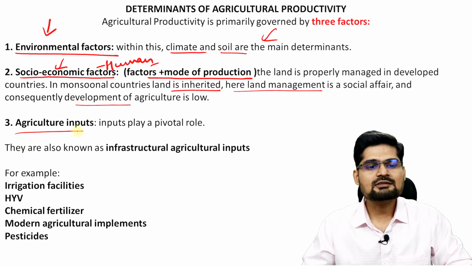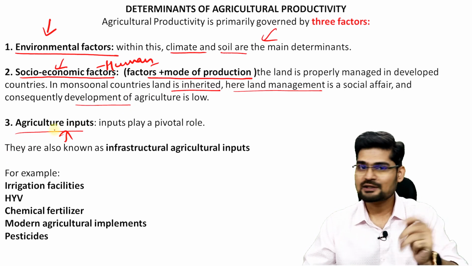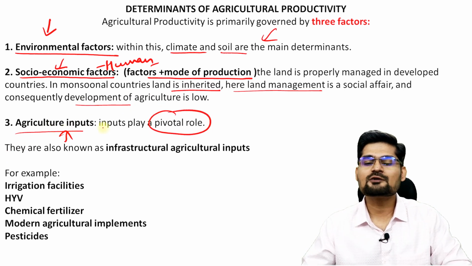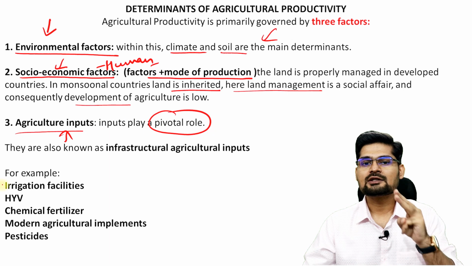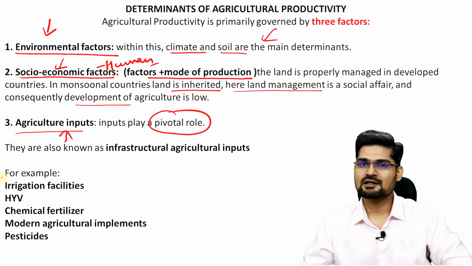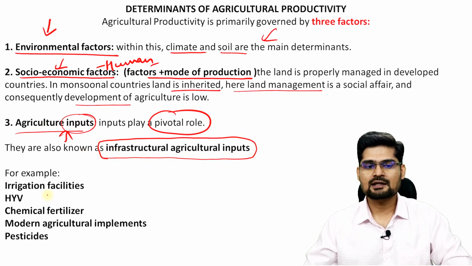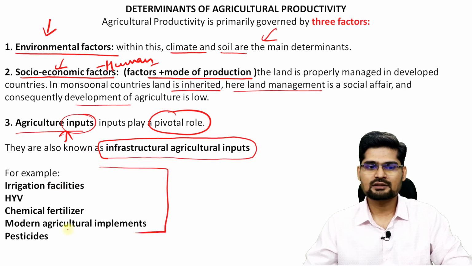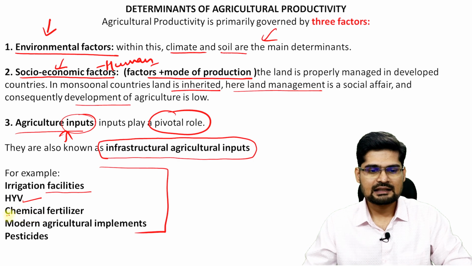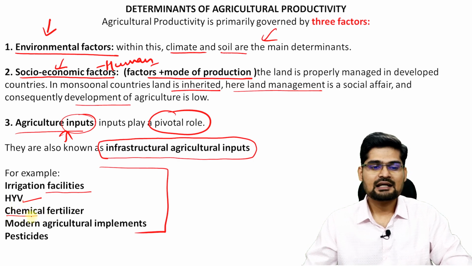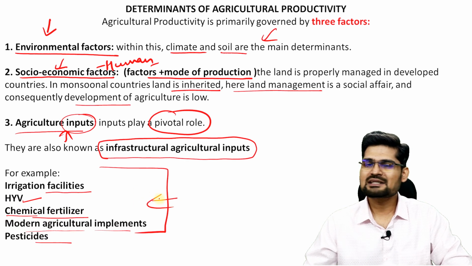Then agricultural inputs, the third one, which we already talked about recently, is the pivotal role player. So three things determine agricultural productivity, right? And under the inputs, we have several factors we have already learned, known as infrastructural agricultural inputs. For example, the irrigation facility, HYV seeds, that is high yielding variety seeds, chemical fertilizer, modern agricultural implements, pesticides, so many things that we use.